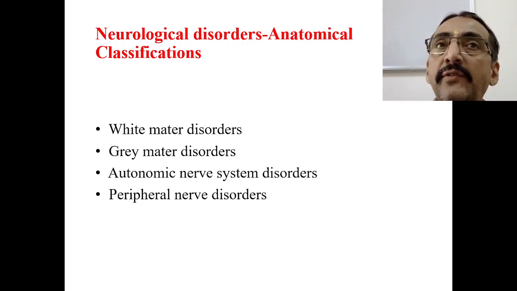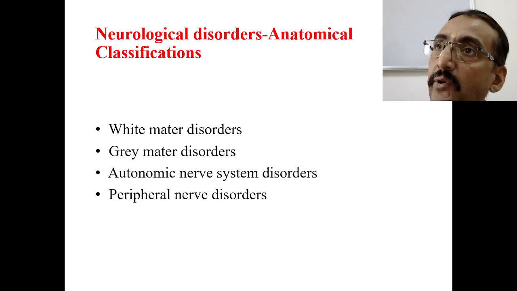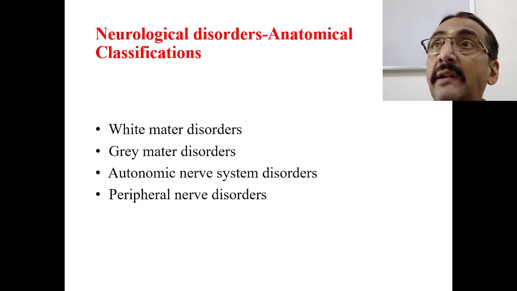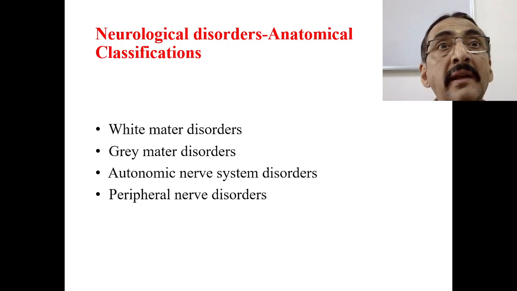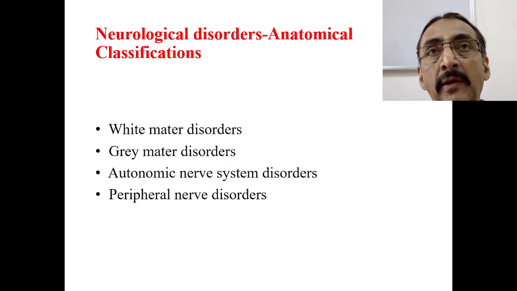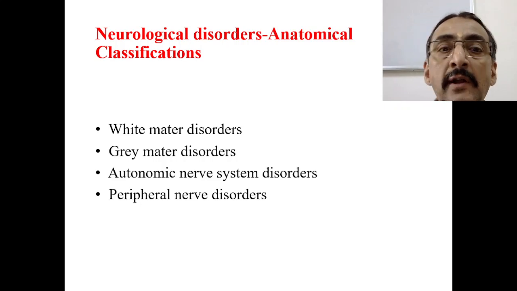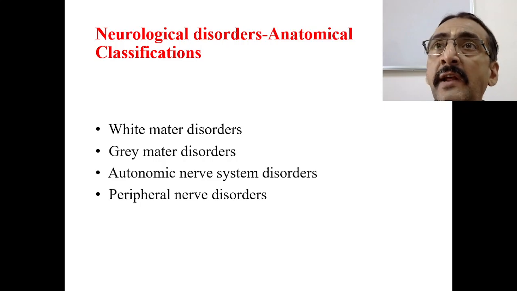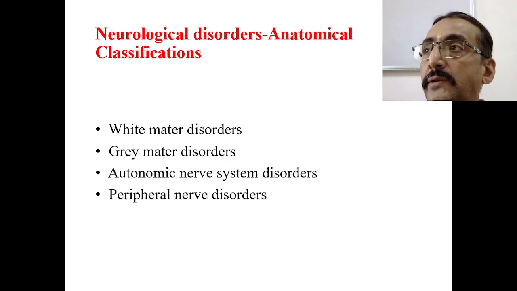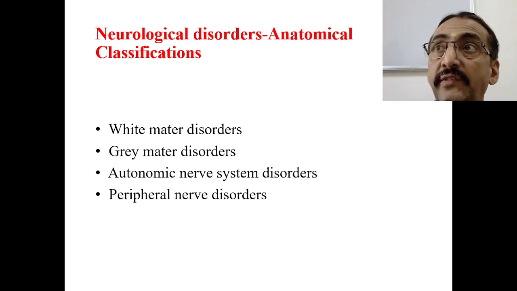So in pure white matter disorder, only the motor or sensory activity is disturbed or decreased, but there is no problem related to higher mental function, because higher mental functions like memory, speech, abstract thinking and cognition are managed by the grey matter of the brain. So first you decide whether it is a white matter disorder or a grey matter disorder. There is a set of white matter disorders, the dystrophies, leukodystrophies, which come under this category. Leuko also means white. Leukodystrophy, leukoadenodystrophy.